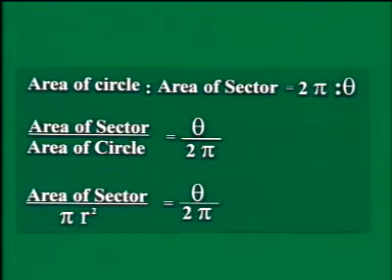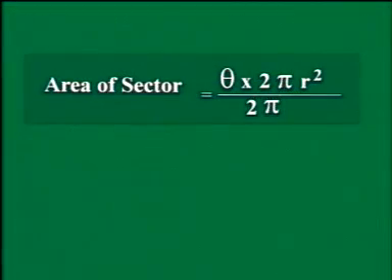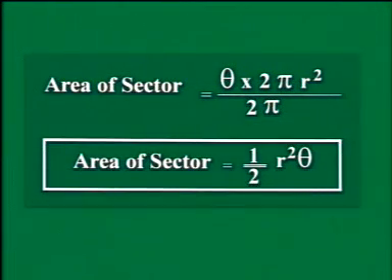So area of sector over pi r square is equal to theta over 2 pi. Area of sector is equal to theta into pi r square over 2 pi. So we can find the area of sector is equal to 1 over 2 r square theta.